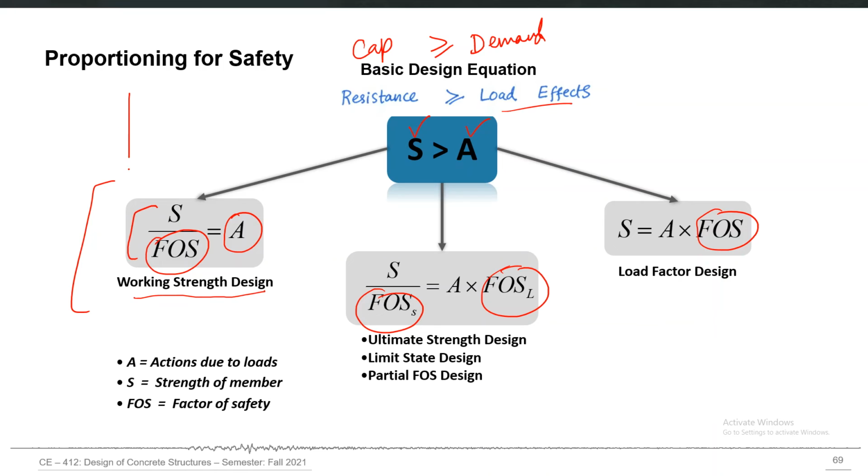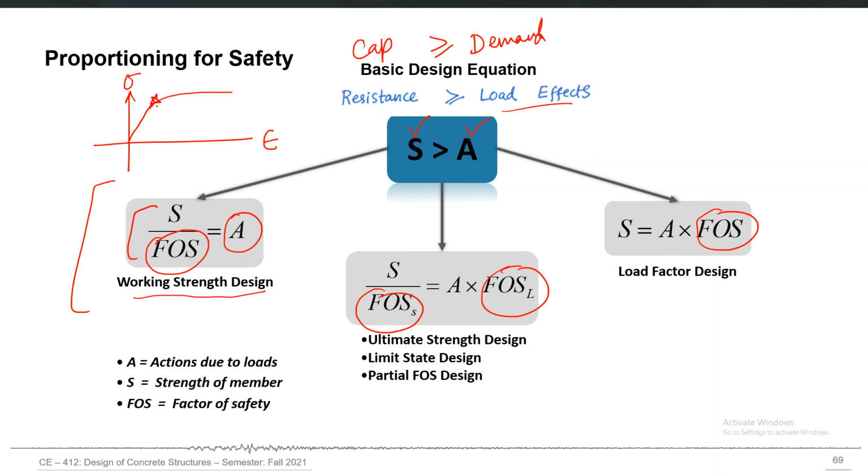For example, on the stress-strain curve, with stress on the y-axis and strain on the x-axis, if your material remains elastic up to a particular level of stress and then becomes plastic or non-linear, all we are doing is limiting the applied action up to some safe value of strength, which we get by reducing the actual strength.